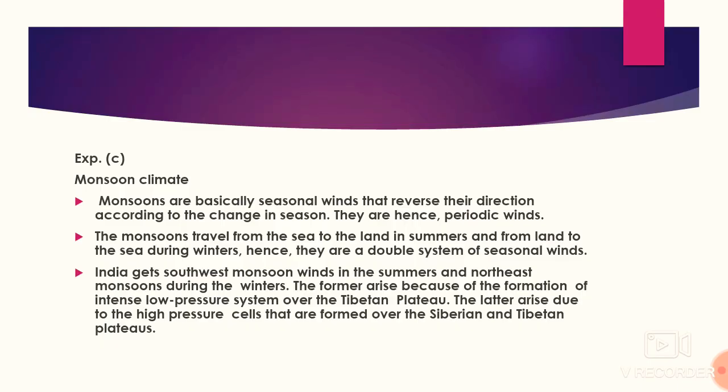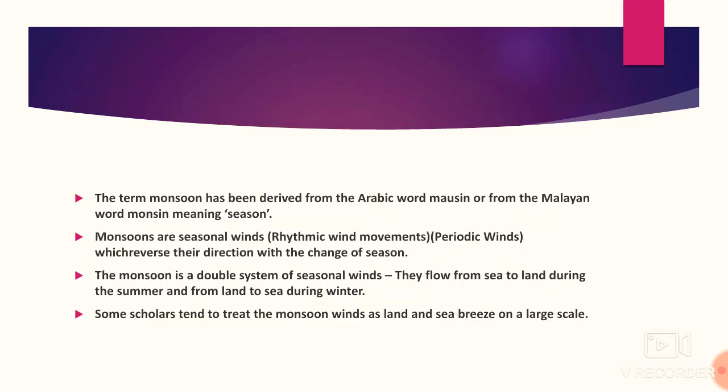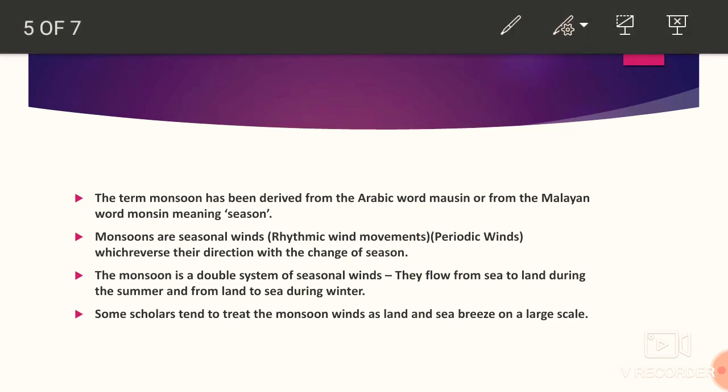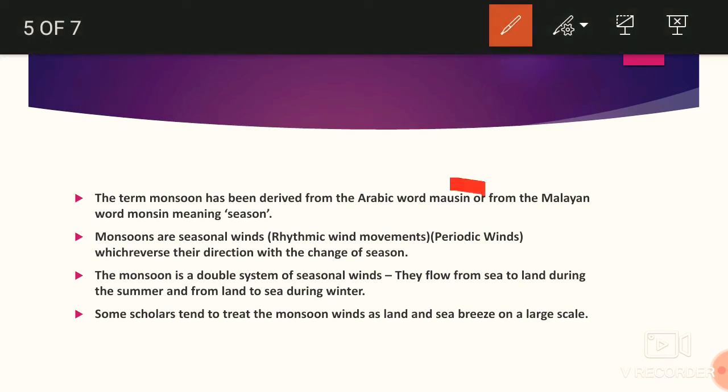The latter, the northeast monsoon, arises due to the high pressure cells that are formed over the Siberian and Tibetan plateau. The term monsoon is derived from an Arabic word, mausim. Here we can see. It means season, and what are they? They are the seasonal winds, and they are periodic winds.